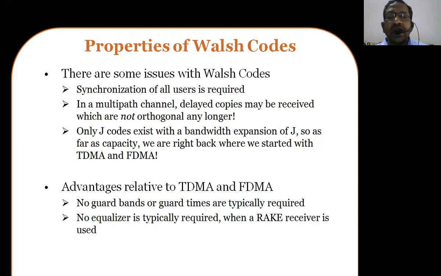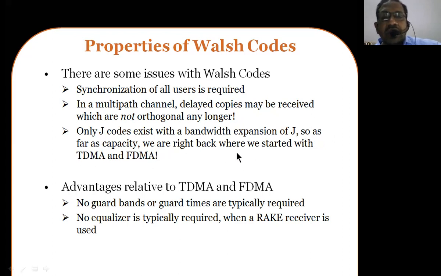In a multipath channel, delayed copies may be received which are no longer orthogonal. If the channel is a multipath channel, then the signals received by the receiver may not be orthogonal to each other any longer. The problem is that the receiver should receive signals which are orthogonal to each other in order to process them. Otherwise, once again, interference is going to be an issue. The signal is going to be interfered with in multipath channels, and then we receive error signals. Also, only J codes exist with the bandwidth expansion of J, which limits the capacity.